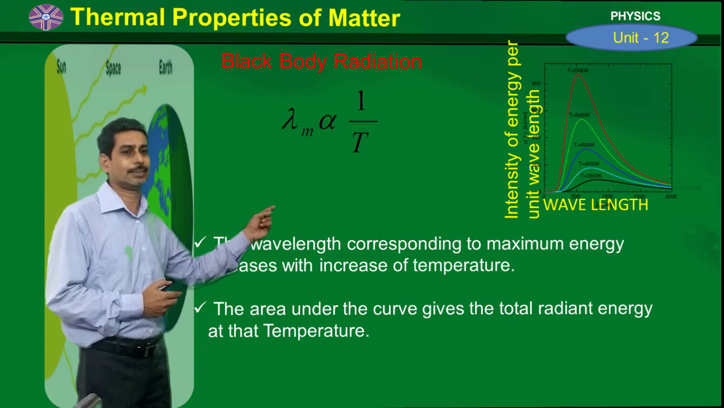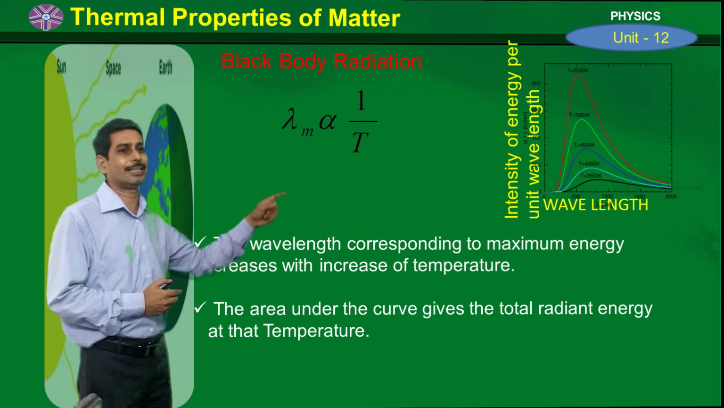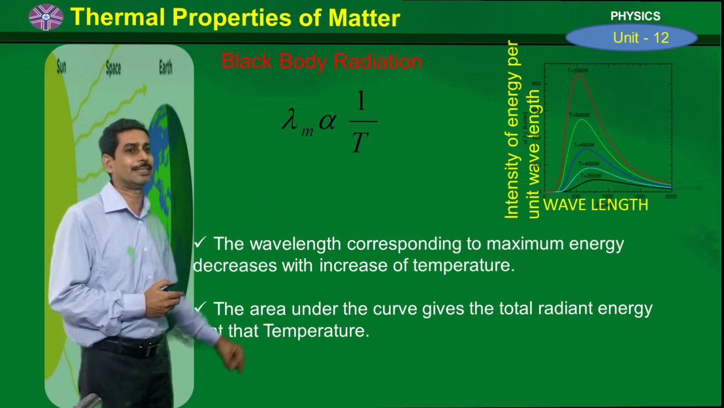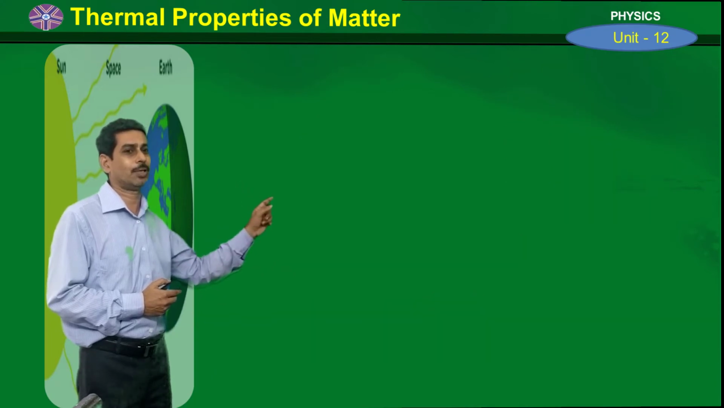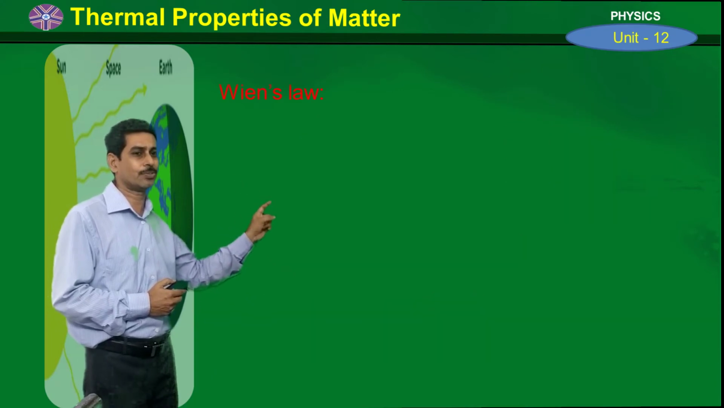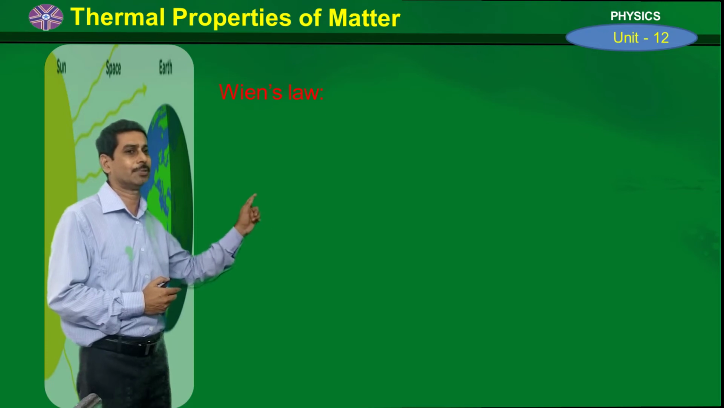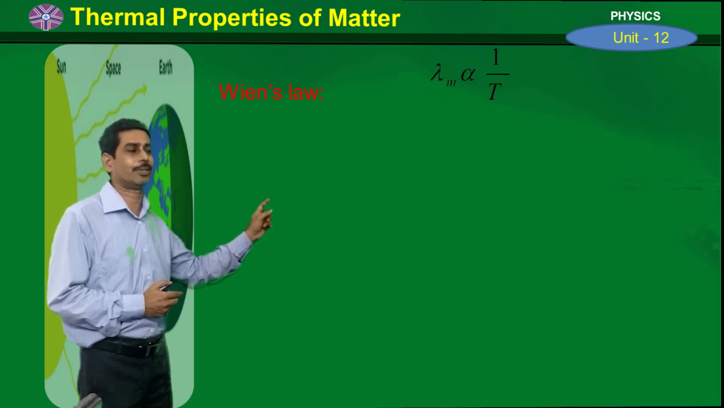And another factor is, if you find the area under the graph between wavelength and intensity, we get the total radiant energy at that temperature. So the area under the graph gives the total radiant energy at the temperature. So these are the facts that we get from the graphs. Now we will see what is Wien's law.